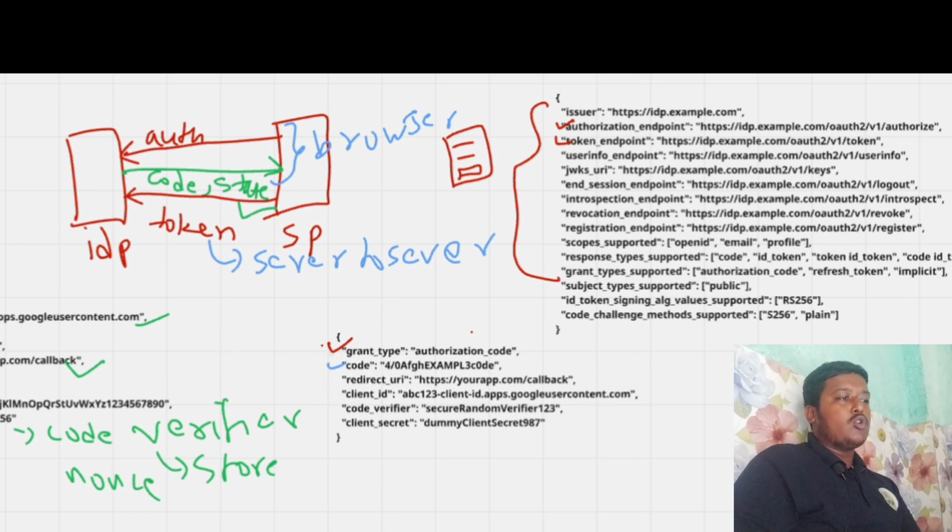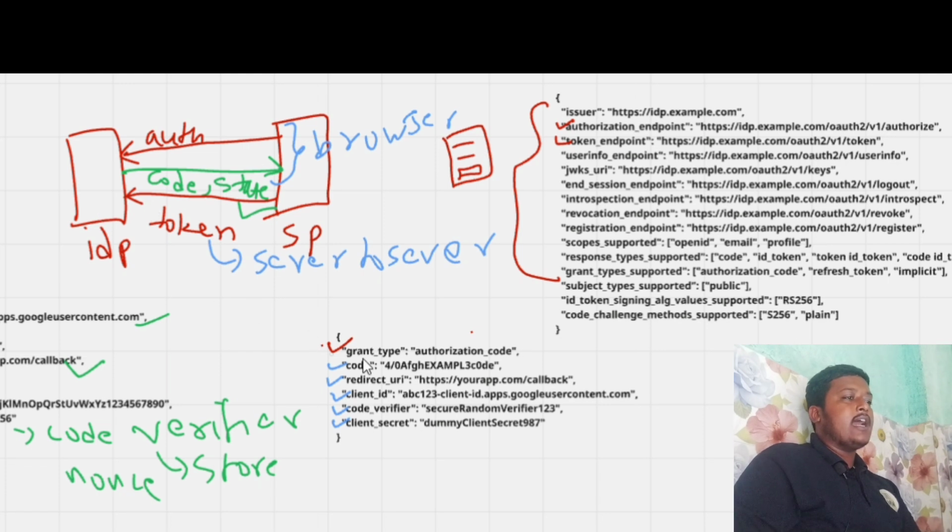Okay, so this is the token payload, we can say. Grant type and code are there. This code should be the same one that was there at the callback endpoint in the browser. Then redirect URI, client ID, code verifier if PKCE is enabled, and client secret are also shared. So the request has come for the token.